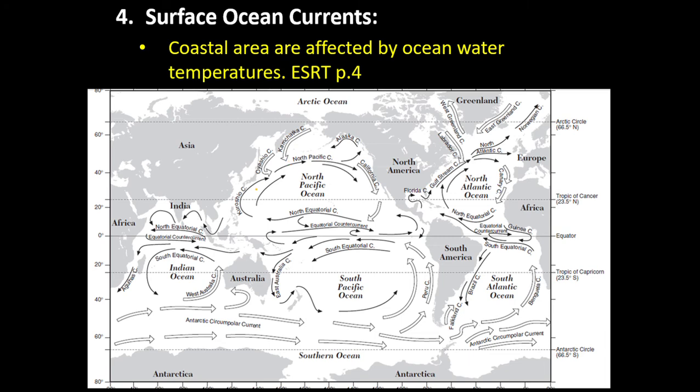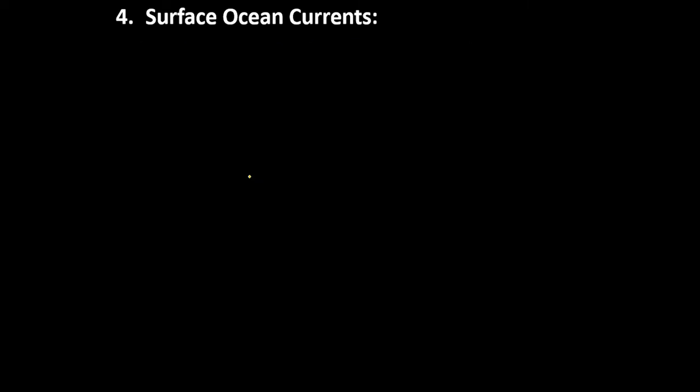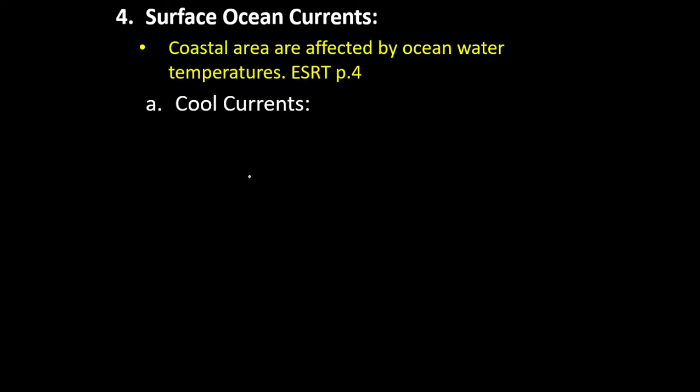So when we take a look at this map, I'm just going to jump to the map. So here is this map. What I want to point out isn't the map itself right away. It's down here at the bottom. It's the key. Our warm currents are these dark arrows. The cool currents are these light color arrows.